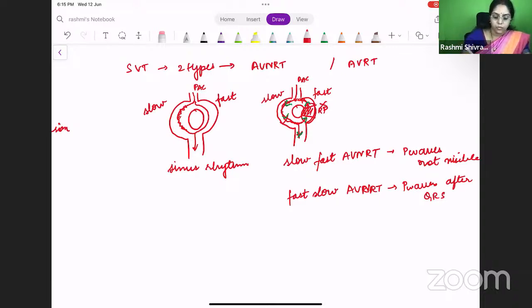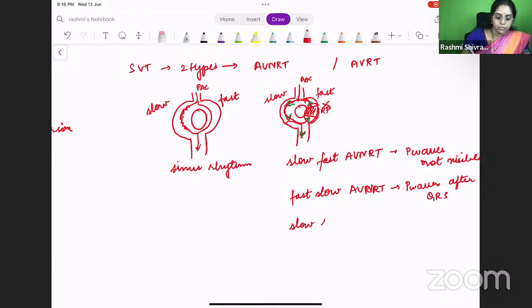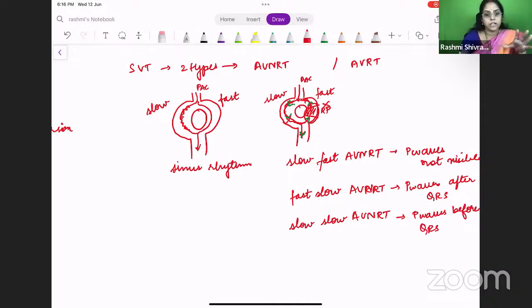So there is one more, which is called slow slow AVNRT. What happens in this? The P waves will be before the QRS complex, right? So now we have seen what is AVNRT and we are now going to see what is AVRT.